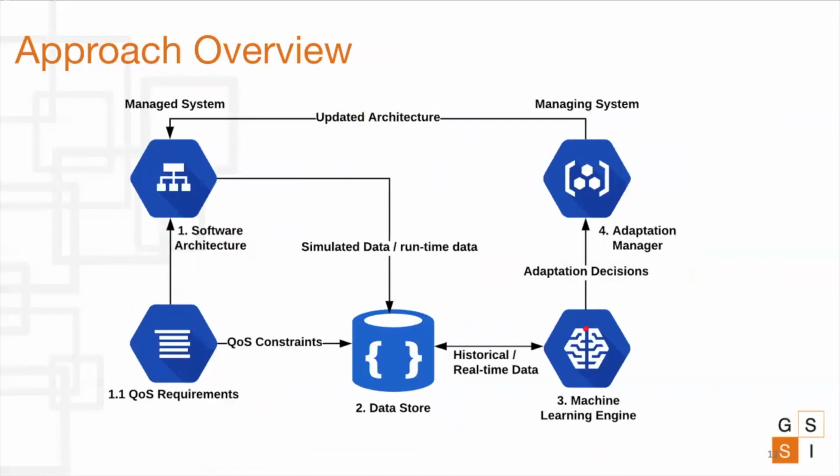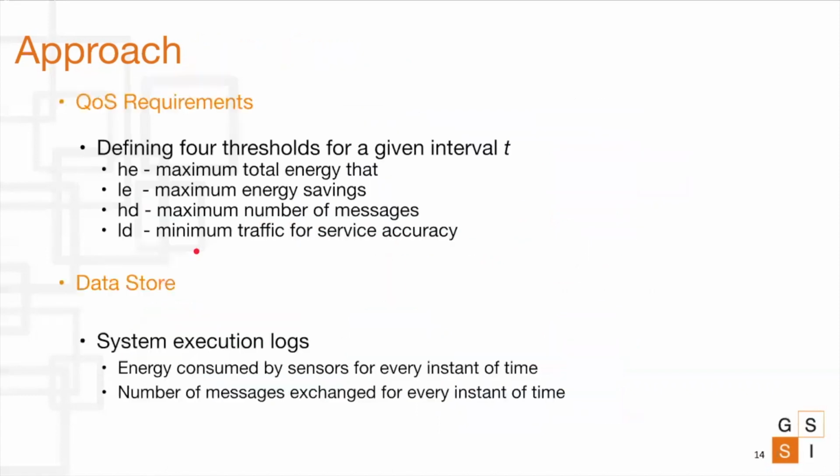The figure here shows the overall view of our approach. As you can see, it is based on the MAPE loop of self-adaptation. It consists of a managed system and a managing system. The managed system basically represents the running system, which is based on an architecture and a set of quality of service requirements. The data obtained during the execution are stored in a data store component. The managing system, on the other hand, consists of a machine learning engine and an adaptation executor, which are responsible for analyzing the data and performing the adaptations by selecting the best adaptation pattern. The architecture is designed such that it supports dynamic pattern switch at runtime to enable adaptations.